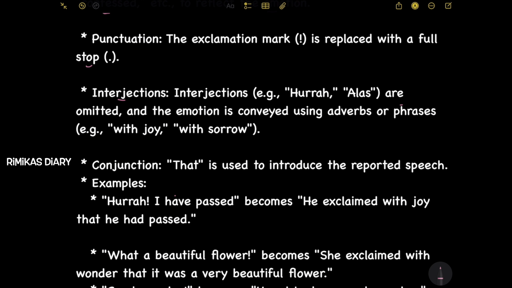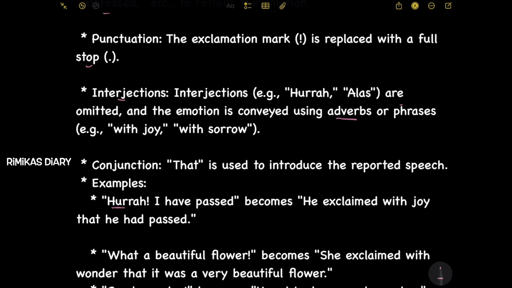Examples. Hooray, I have passed becomes he exclaimed with joy that he had passed. So in the direct speech, we use words like hooray, alas, but in indirect speech, we use adverbs or phrases to describe this.